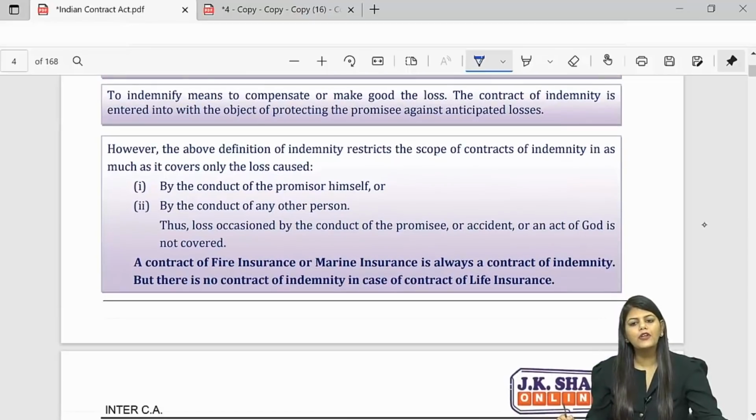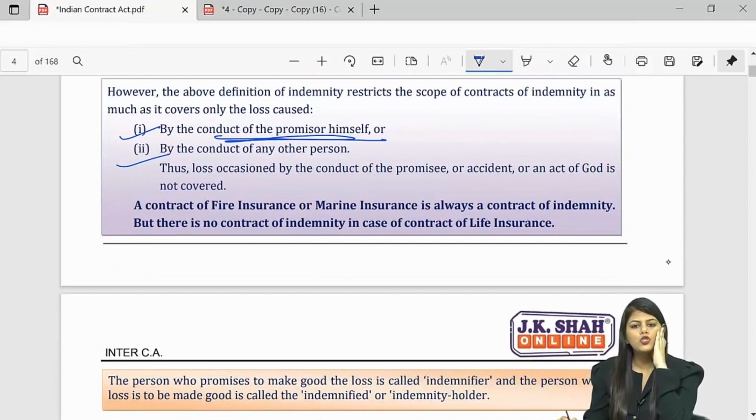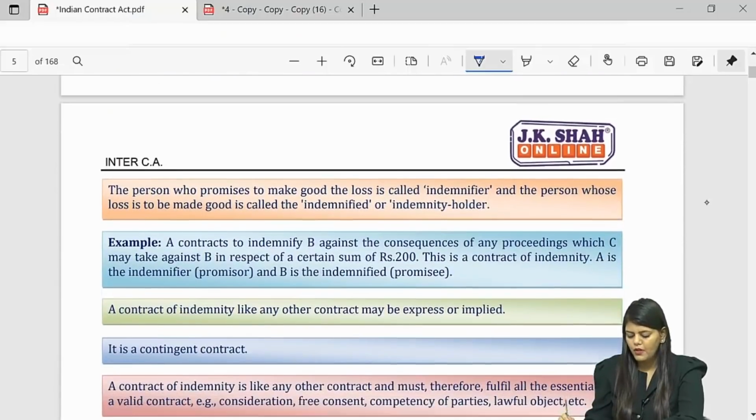So, bacha, a practical life example for indemnity was the insurance contract. In an insurance contract also, the same thing happens. The insurance company tells you, if you incur any losses, we'll give you that. So, two losses are covered: conduct of the promisor himself or any other person. So, marine insurance, fire insurance are all indemnity. But bacha, life insurance is not indemnity, because in life insurance you get money either on death or maturity, which is certain. Either death will happen or maturity will happen. So, life insurance does not come in this category.